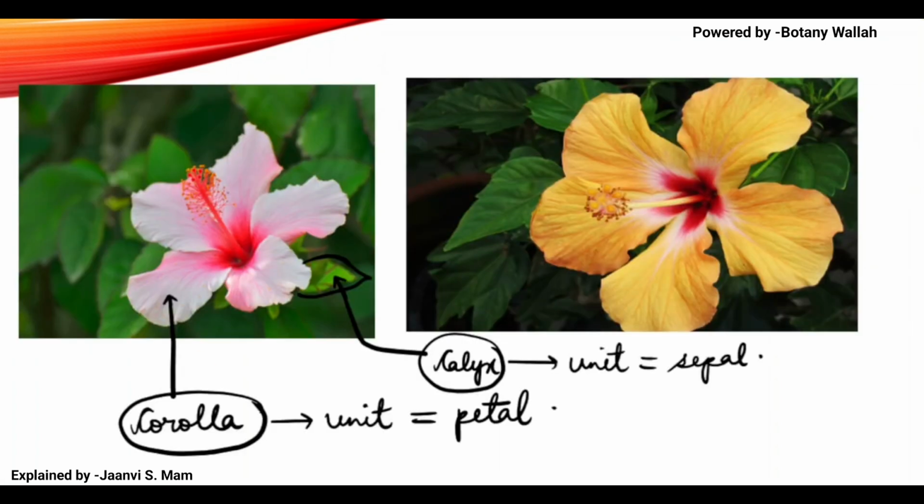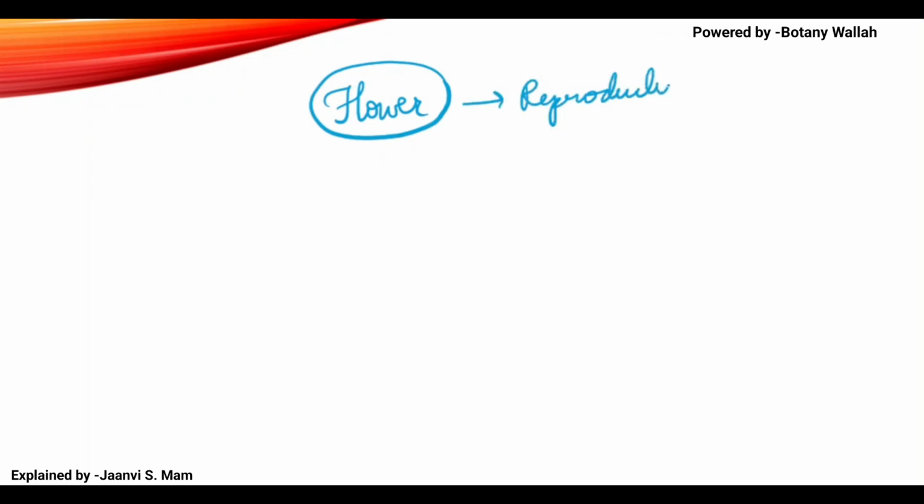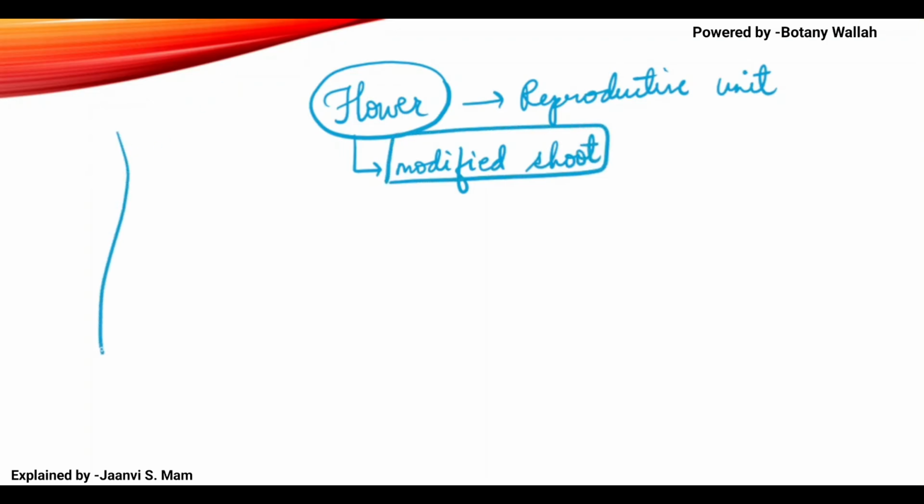When we speak about a flower, where the flower came from and all, we will speak about in the next lecture in detail, but let us speak about some part. When I speak about a flower, it is a reproductive unit. What is a flower? Flower is a reproductive unit, which is a modified shoot. Shoot means a stem, right?